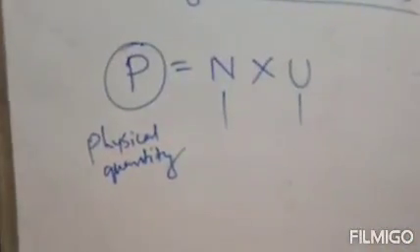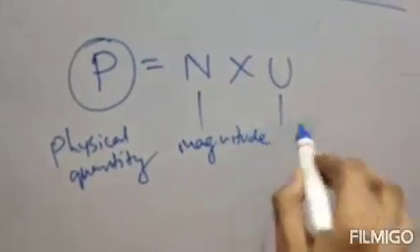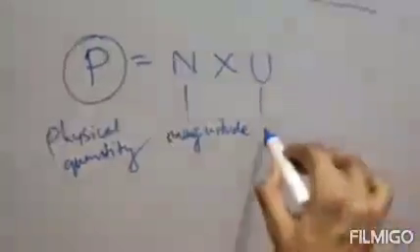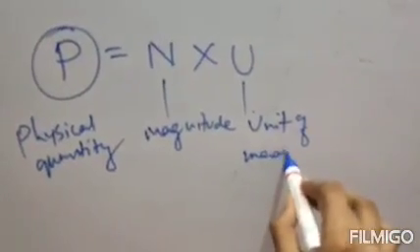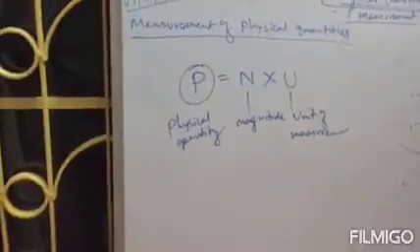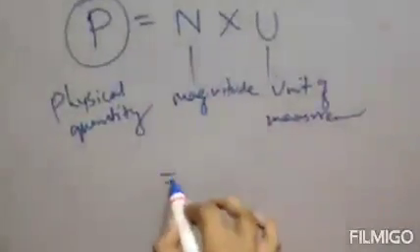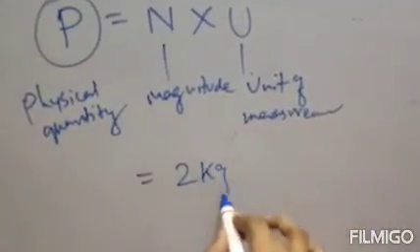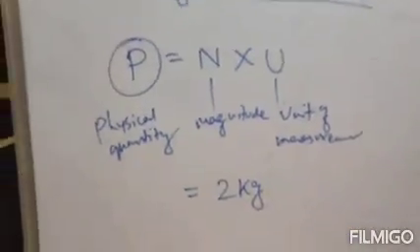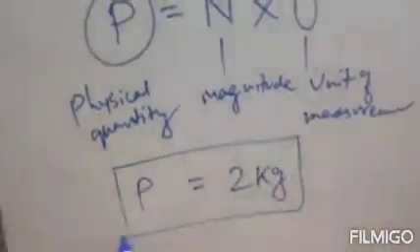Clear? N represents the magnitude, or you can say value, and the U represents the unit of measurement. Now recall the previous example I have given. The bucket weighs 2 kg. So therefore 2 is the magnitude, and the unit of measurement is kg. So this is the measurement value. The measurement is actually 2 kg.